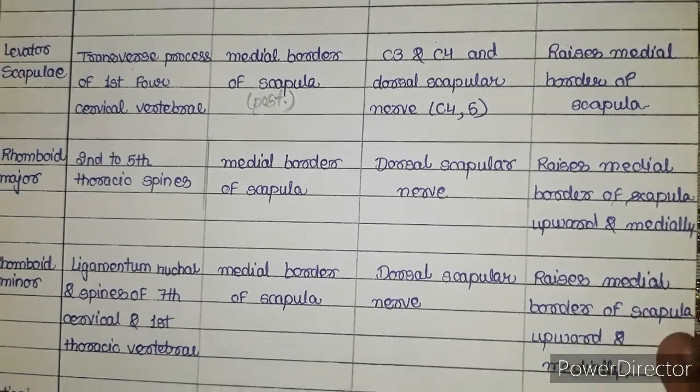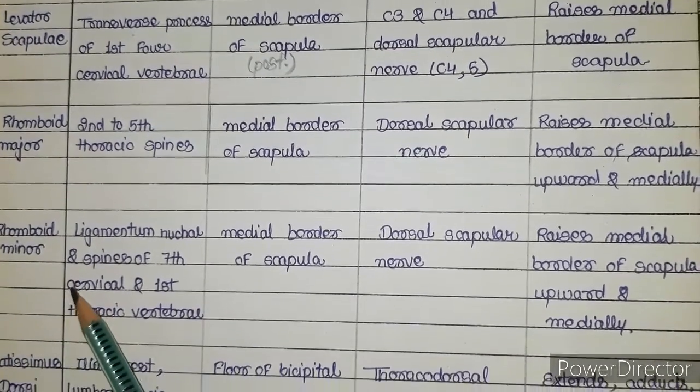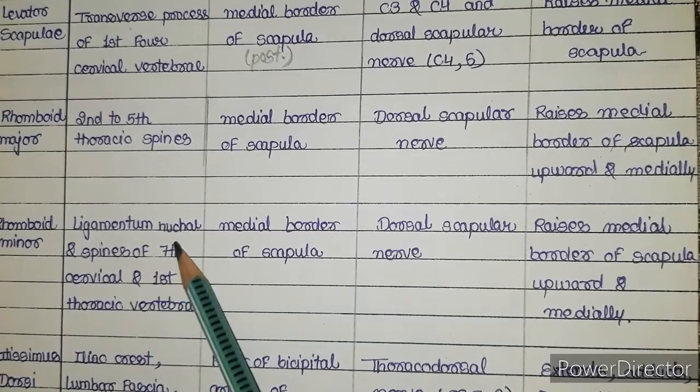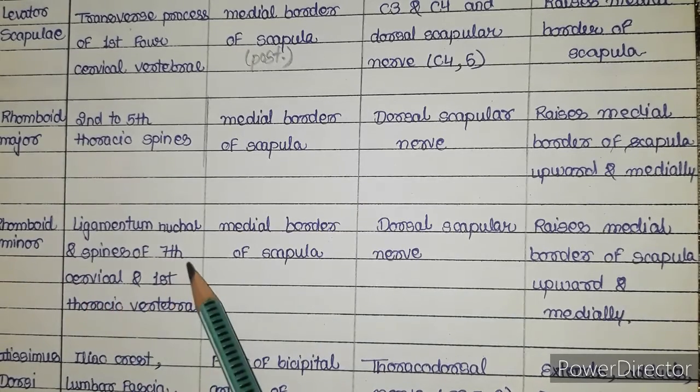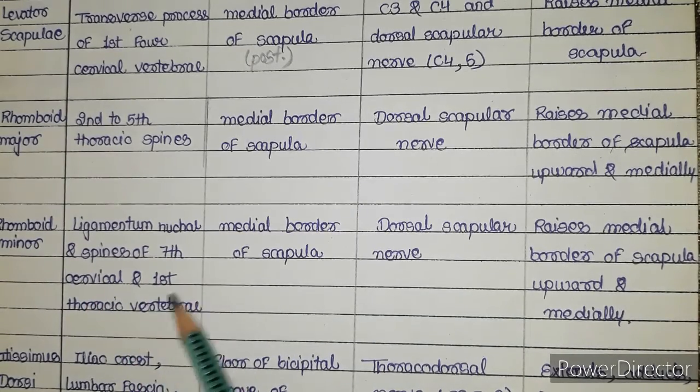Okay, so the next muscle is the rhomboid minor muscle. It originates from the ligamentum nuchae and spines of 7th cervical vertebra and the 1st thoracic vertebra. You have to learn this. Don't confuse with the trapezius and rhomboid major.